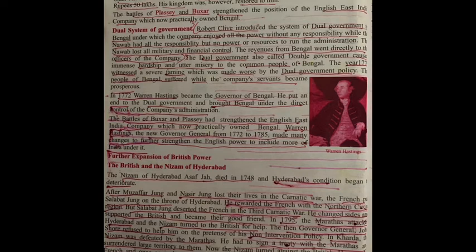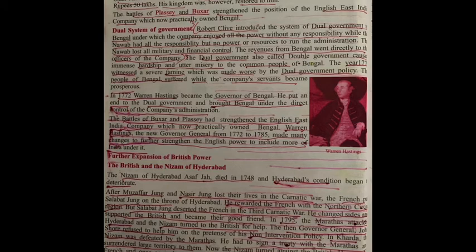Both the Battle of Plassey and Buxar were very important turning points in the history of India, which made the traders into a political power. Dual system of government, next one. Robert Clive introduced this dual system of government. Dual system of government means two governments in one place.